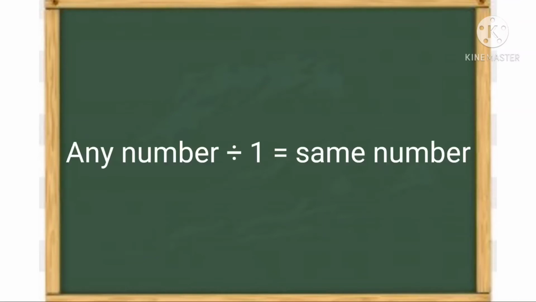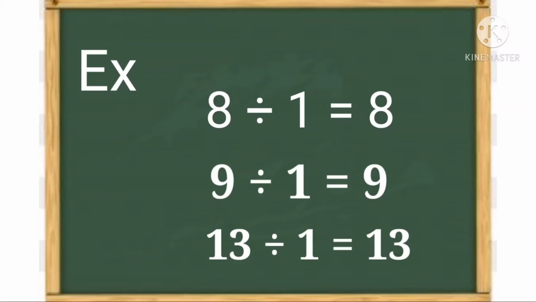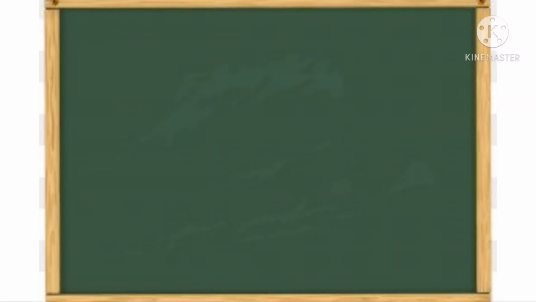From this, any number divided by 1 gives the same number. For example, 8 divided by 1 equal to 8. 9 divided by 1 equal to 9. 13 divided by 1 equal to 13. So, any number divided by 1 gives the same number. Children, have you understood the property 1? Yes, go to the second property.